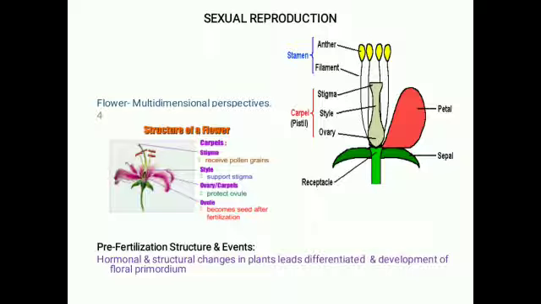The first event is the development of the male reproductive part. In a flower, which is the male reproductive part? Androecium. The androecium is made up of stamens, and a stamen contains two parts, anther and filament. Anther bears the pollen grains. These pollen grains represent the male gametophyte.